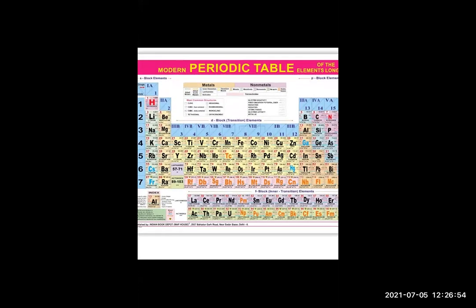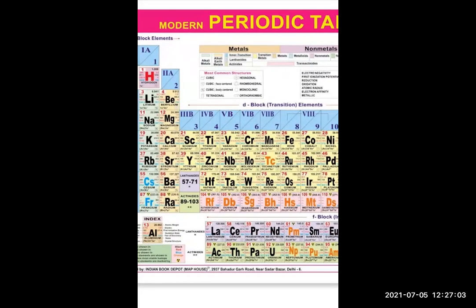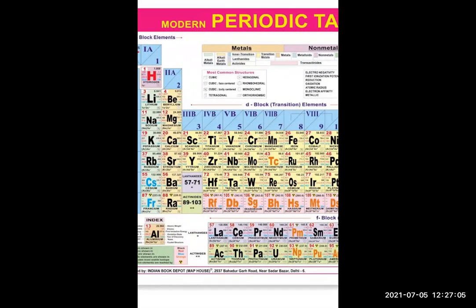So you all told me 19 is the atomic number of potassium, correct? When you look at calcium, it has increased by 1, that is 20. Then scandium has atomic number 21. What is the meaning of that? The positive charge on the nucleus increases by 1 unit at a time. So atomic number increases 1 by 1 from left to right.